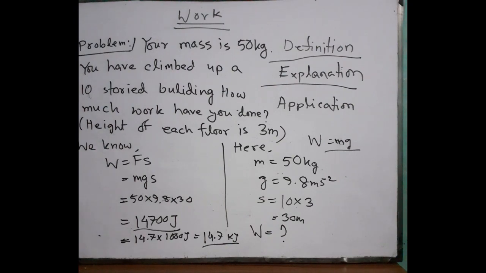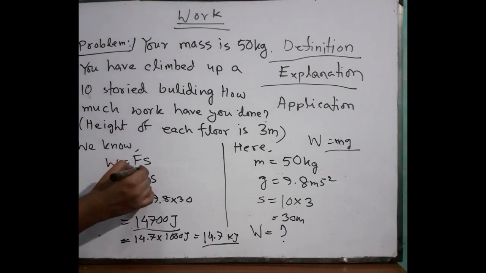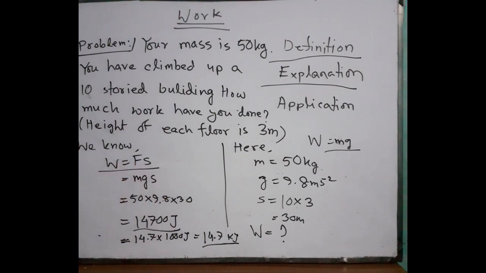But some cases are missing here. How? Because we know the formula of work is in two different ways. One is a straight way and the other is a curved way. Actually, curved means there is an angle between force and displacement, right? Now just think about someone who climbed up a 10-story building, but not directly.